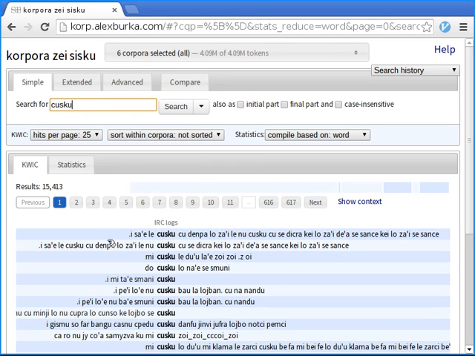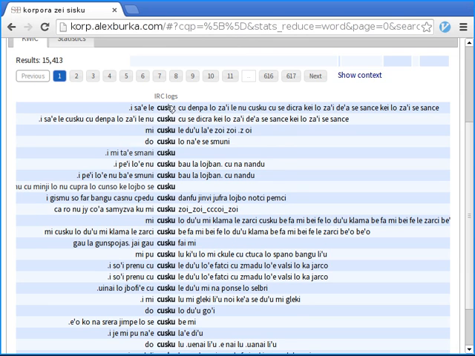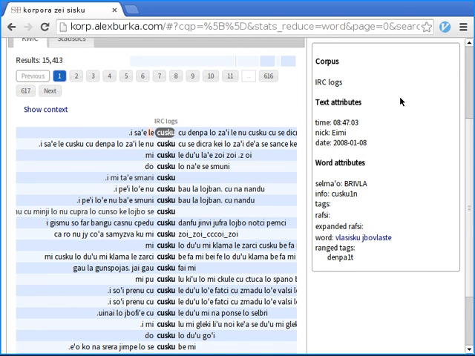So what we see down here is the keyword in context where we see the hits. We can click on a word and we'll get a sidebar with some extra information. So for this one we'll see that it's Amy, which is Halbu, who said this back in 2008 at some time in a time zone unspecified, but it is probably PST.